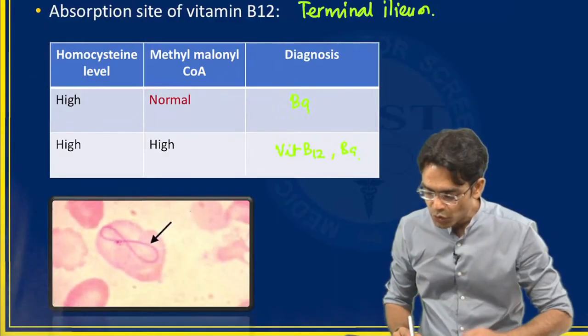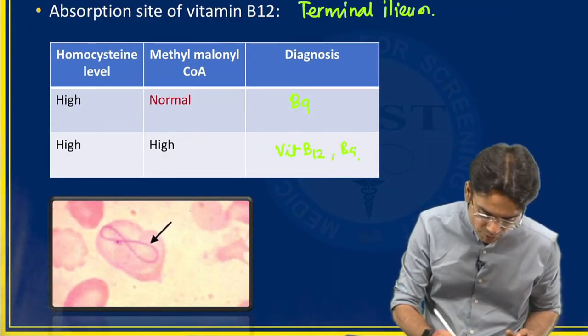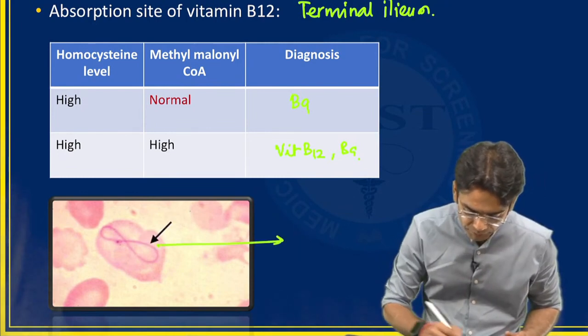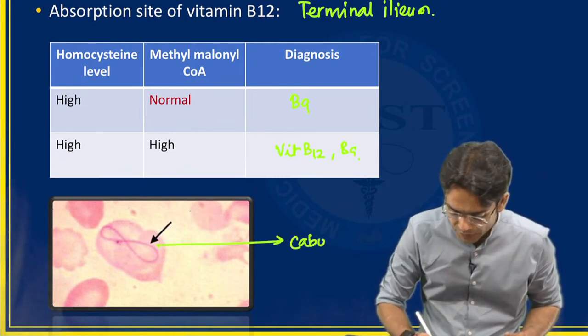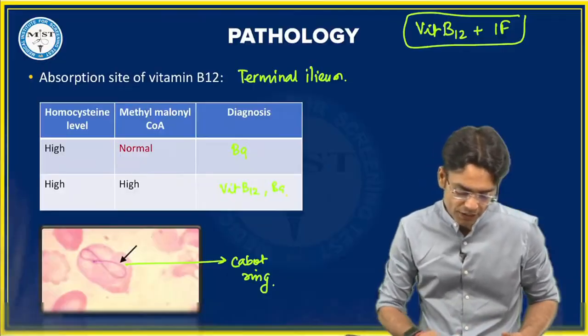And yes, Dr. Gosu, Naveen, yeah. Very good, brother. Very good. You have studied well. This is your Cabot ring. What is this? This is your Cabot ring. Let's move ahead.